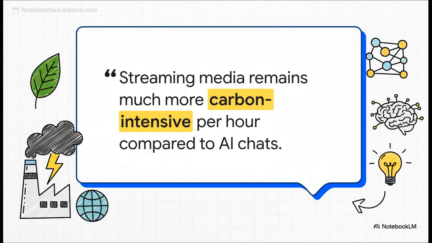So the point isn't that AI is perfectly green. It's not. The point is that it's a complex issue, and the real impact, just like with any technology, really comes down to how we all decide to use it.